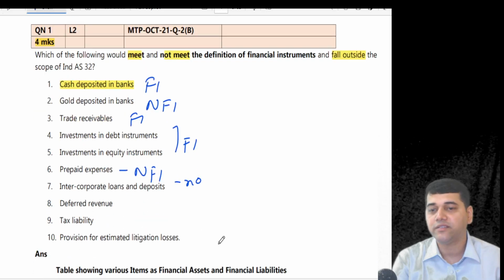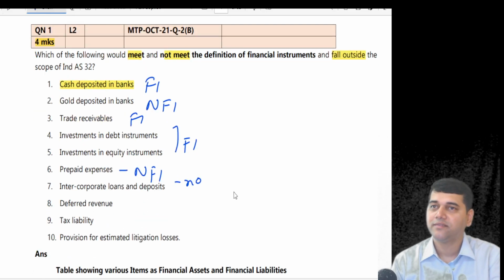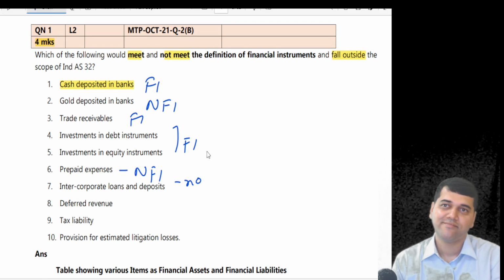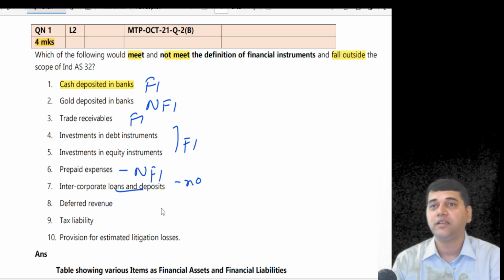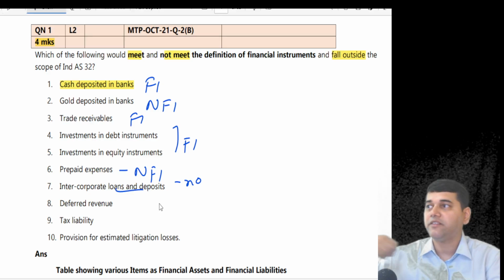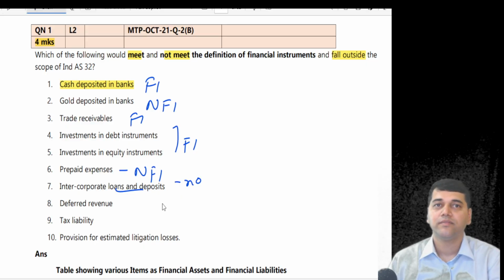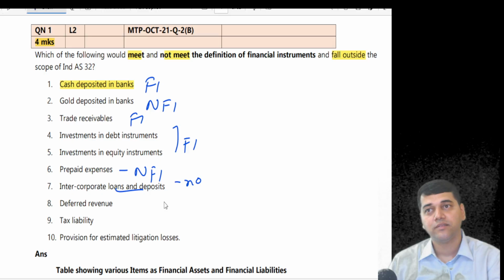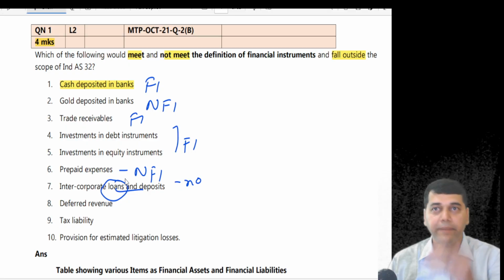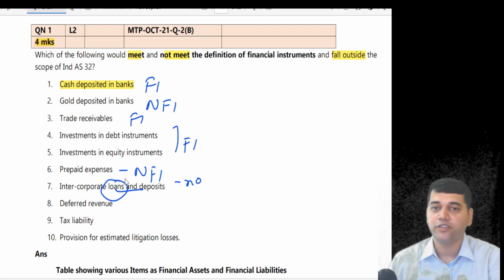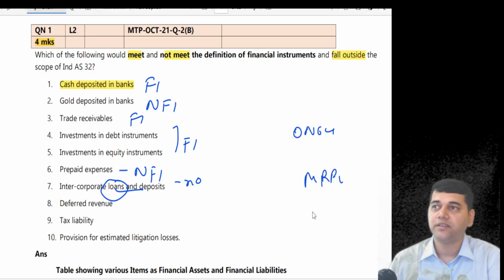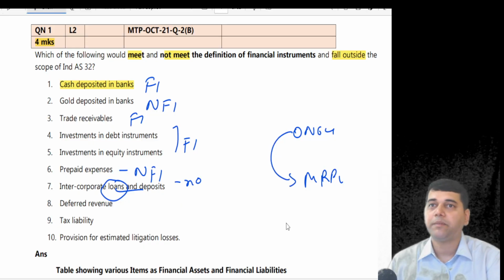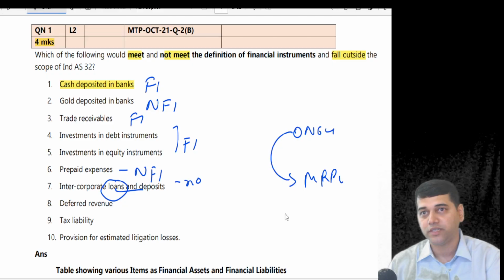Intercorporate loans and advances. Why is it not a financial instrument? What are intercorporate loans and advances? That means there is a parent and a subsidiary. Parent has given one deposit to the subsidiary. Is it a financial instrument? Say ONGC is the parent and MRPL is its subsidiary. Now ONGC has given one loan to MRPL. Is that loan a financial instrument?